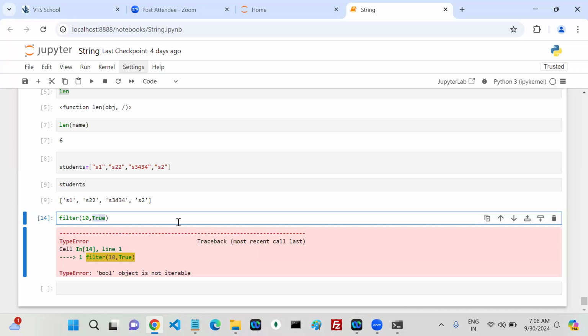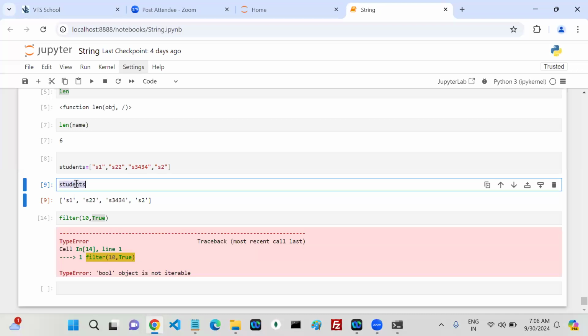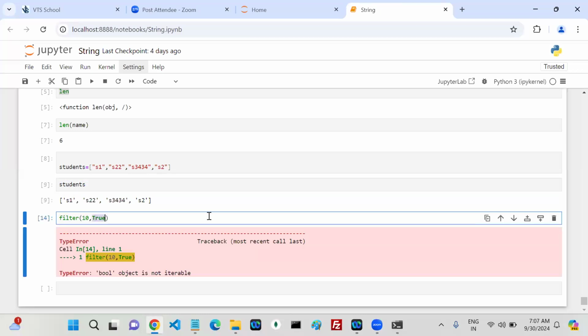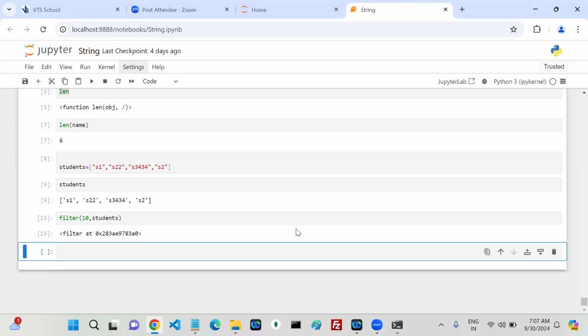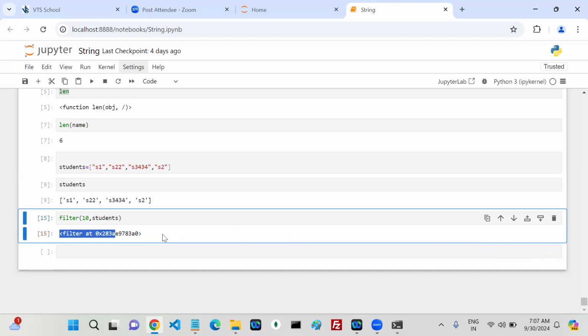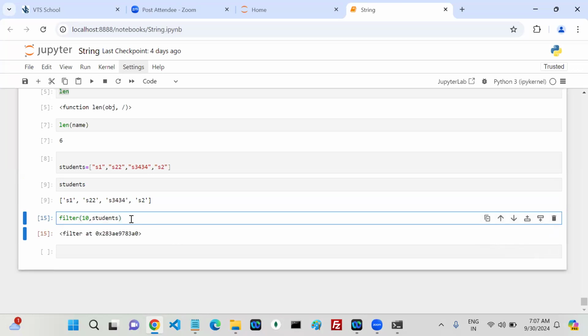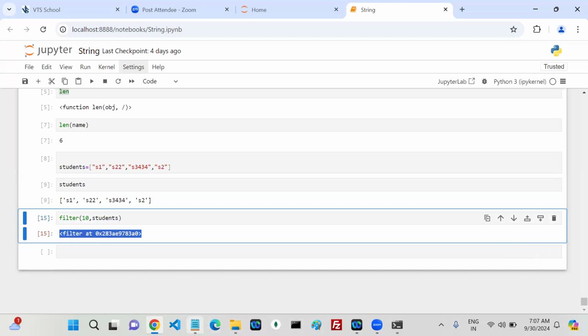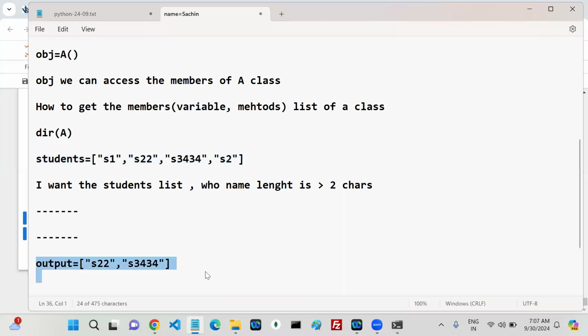So in your hand, as per your requirement, do we have any iterable value? Tell me. Students is my iterable value as per my requirement. Yes, no. Now, if you come here, yes, I'm able to get something like this or not. Okay, what do you have? I have a filter. Filter is written as me filter object. But I'm expecting this output as per my requirement.